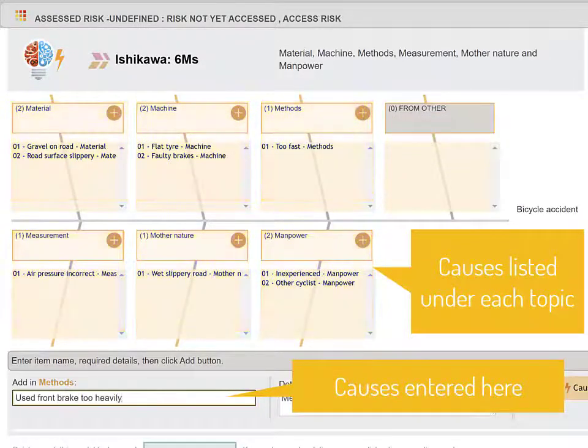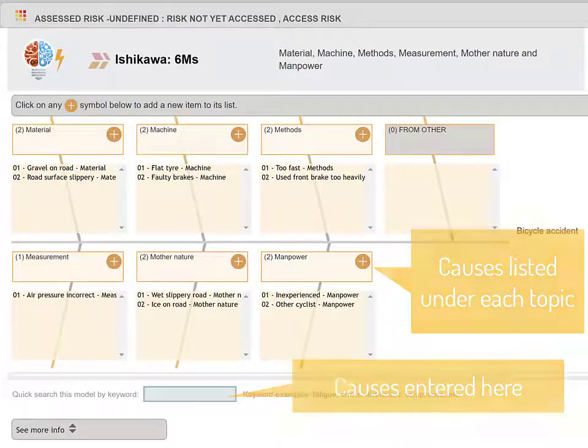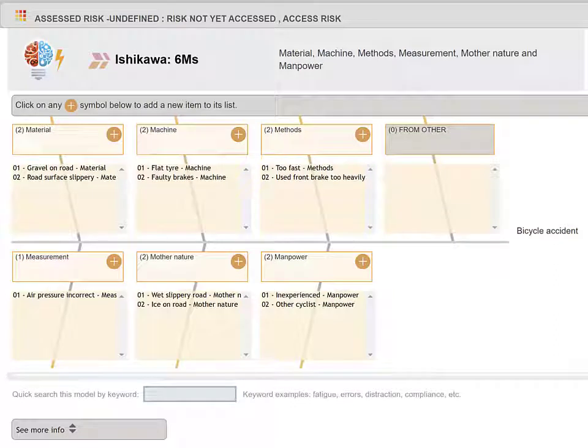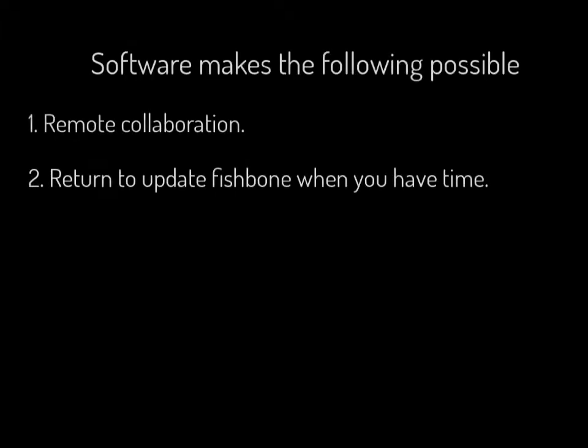Software allows team members to return to the fishbone when they have time. It is surprising how often new ideas come to mind after taking a break. So software makes remote collaboration in fishbone brainstorming easy and allows participants to return and update the fishbone when they have time. Software also allows 4 other important functions.